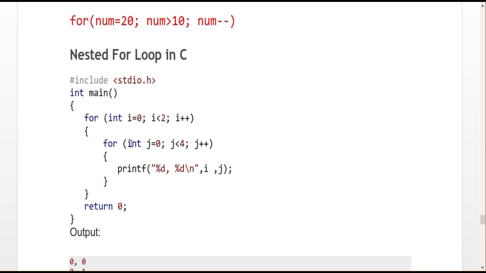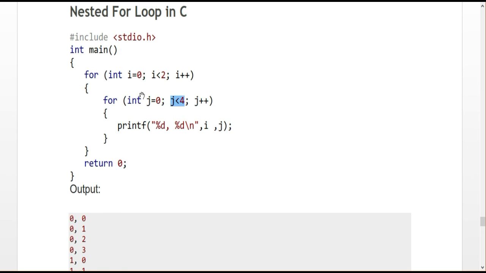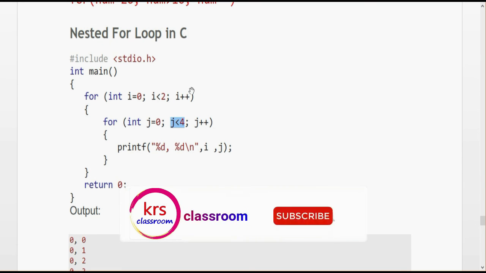Now this operation will execute under the condition check. If the condition is true, this statement will execute. This statement prints the i value and the j value. What is the i value here? 0. What is the j value here? That is also 0. So 0 and 0 will be printed. And next it will not go to this i plus plus. Only after finishing this inner for loop will it move to the i plus plus.